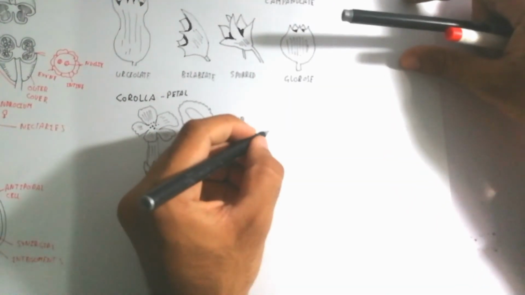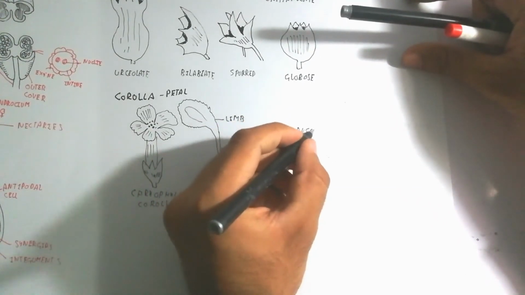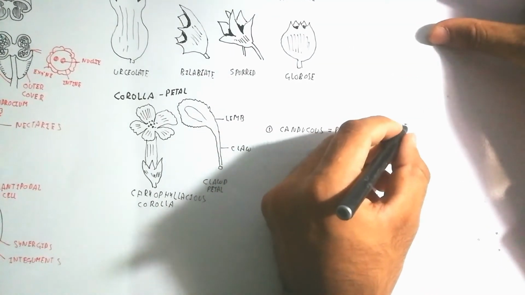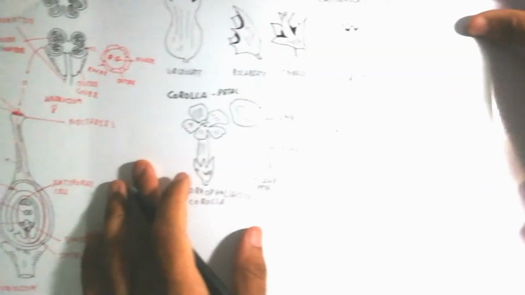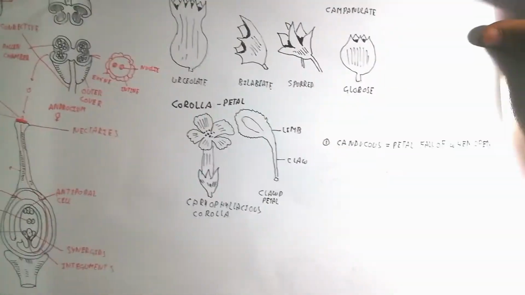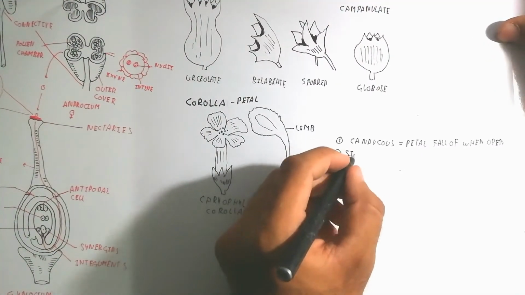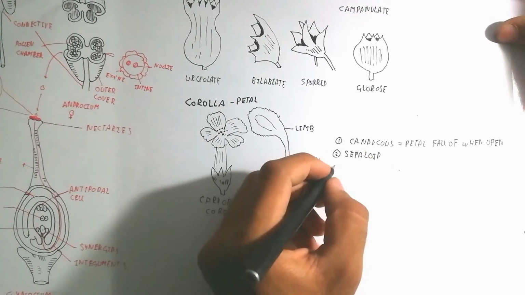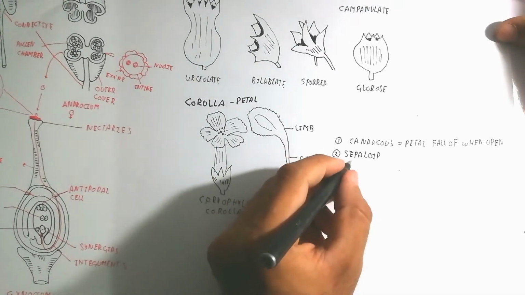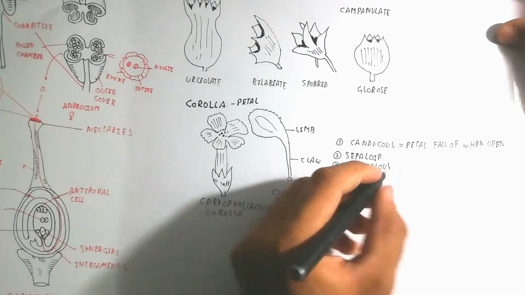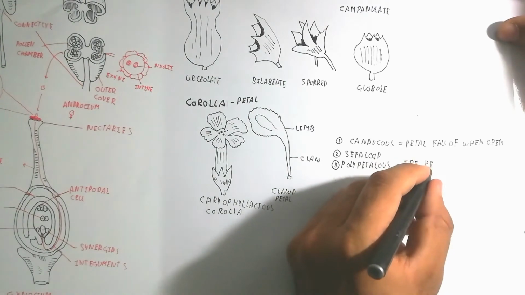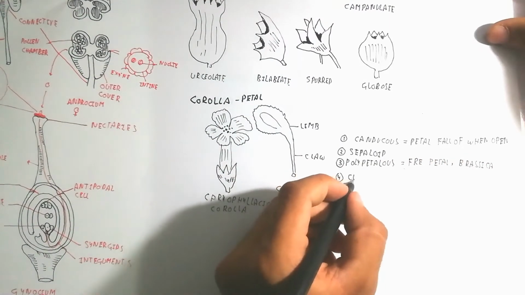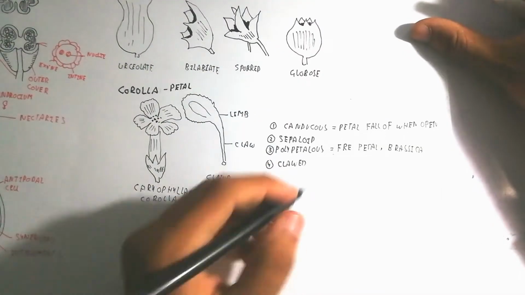Here is the corolla, the petals, which we talk about now, and the corolla has different types: the caryophyllaceous corolla and clawed petal. There is a claw shape, and another is the caryophyllaceous corolla, shown in the figure. And there are different types. Number one is caducous: petals fall off when open. It means when the flower opens, the petals are rapidly removed.